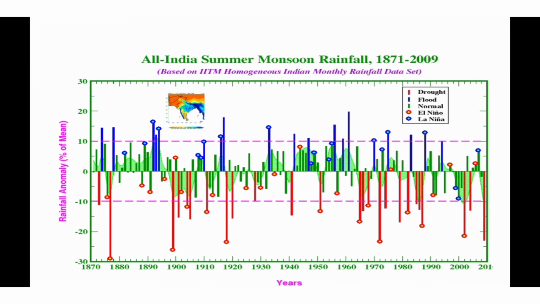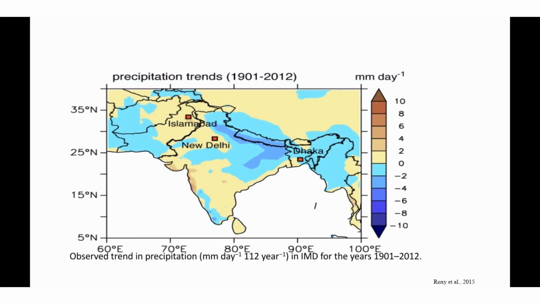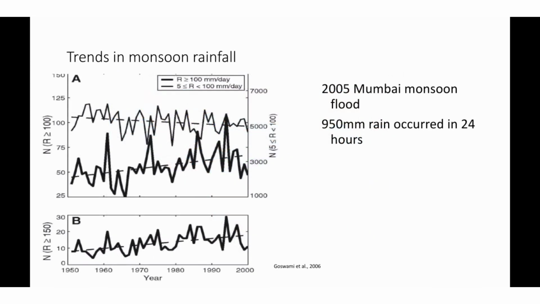This figure shows the percentage of monsoon rainfall variation since 1870 to 2010. Though there are large fluctuations year to year, there is no significant trend in Indian summer monsoon rainfall during the last 140 years. If we see the regional pattern, Western Ghats and Indo-Gangetic Plains show decreasing trends in precipitation during 1901 to 2012.